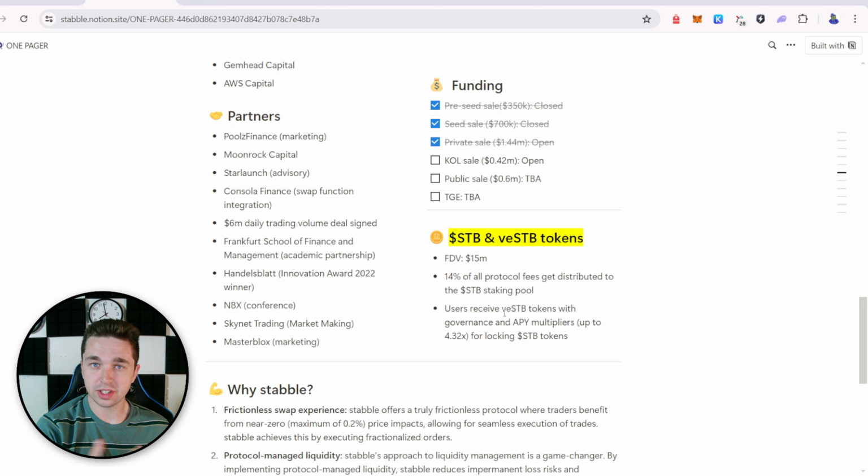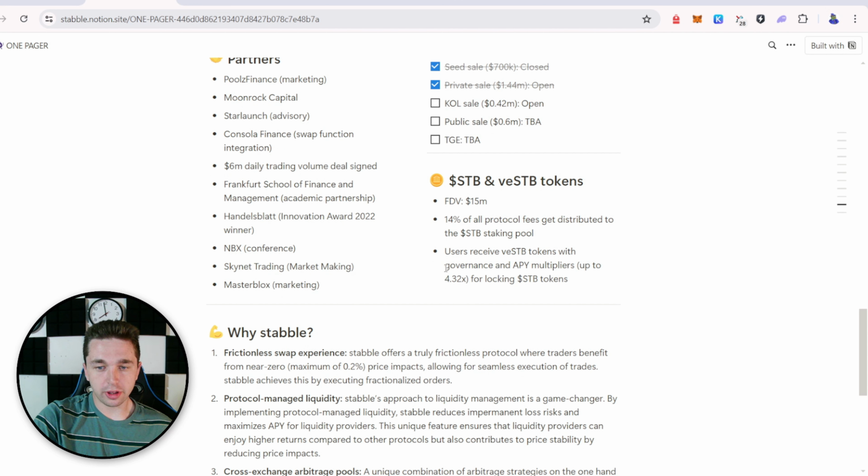The reason that you'd want to do that is that by holding VSTB for a long period of time, you'll get a boosted APY on different assets on Stabble. So say if I lock up my STB token for a year, I can get up to a 4.32 times multiplier on my tokens that are on Stabble.